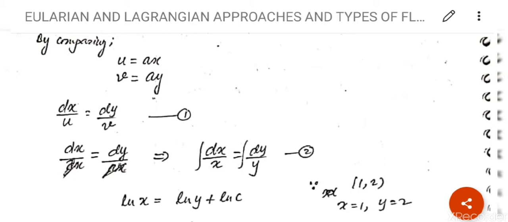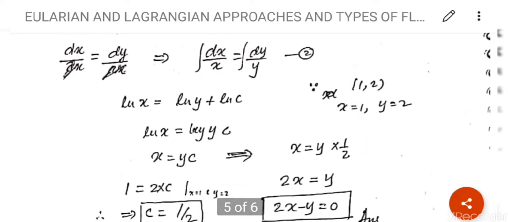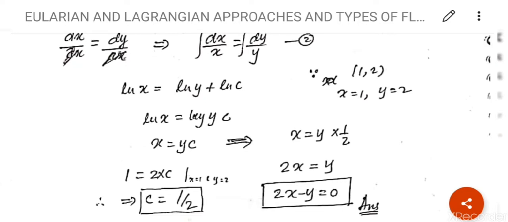After integrating this equation, we will get natural log x is equal to natural log y plus natural log c, because there is no limit, so I will apply this formula of integration. So the next line will be ln x is equal to ln y into c, because this is a plus, so it will become multiplication. After cancelling out the log term, we will get x is equal to y into c. Since it is given that the value of x is 1 and the value of y is 2.